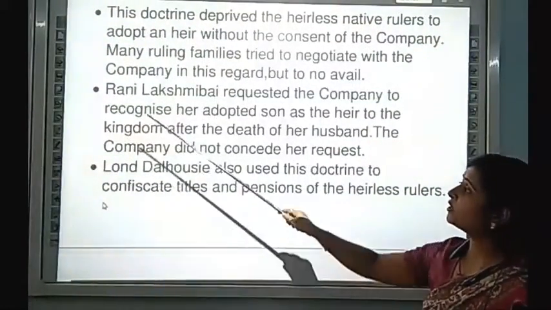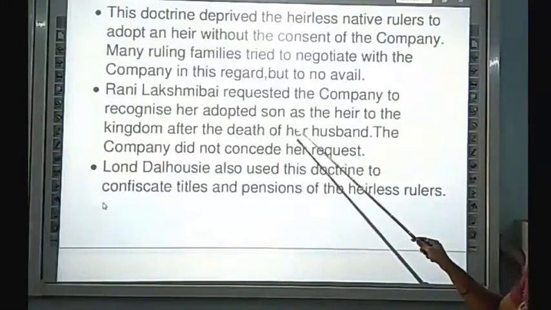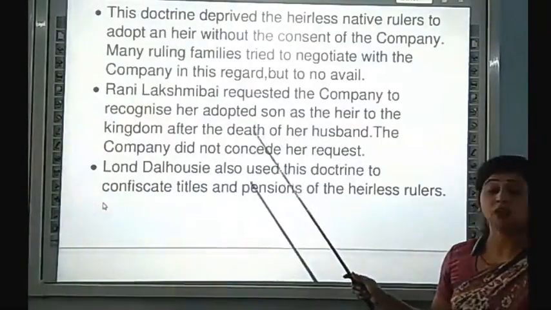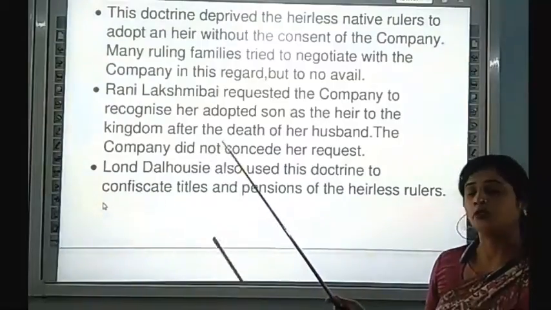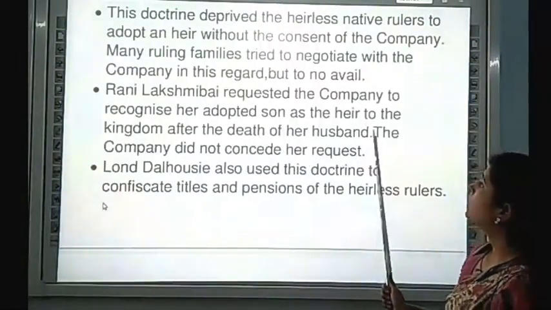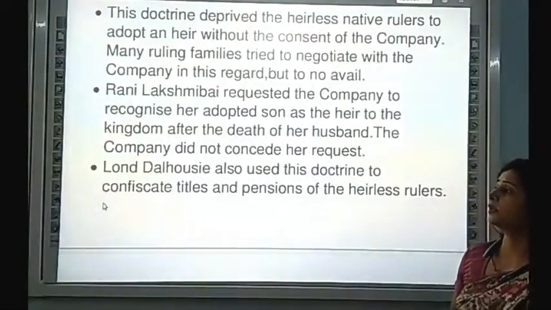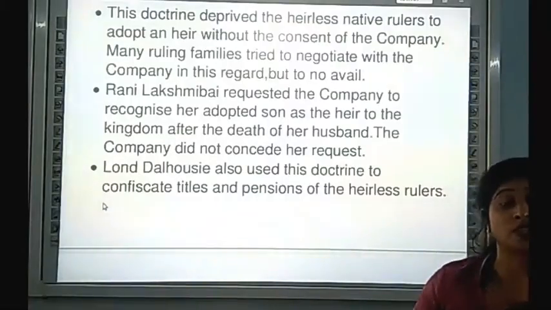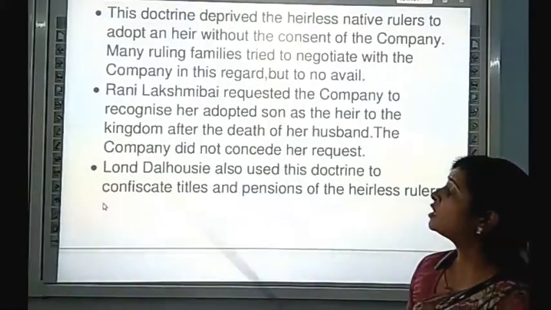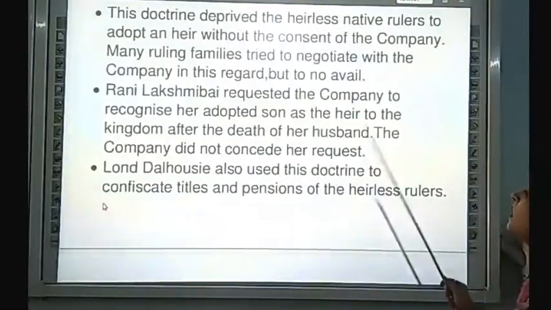Now there is one example. Rani Lakshmi Bai requested the company to recognize her adopted son, because her husband was dead, but the company did not consider her request.